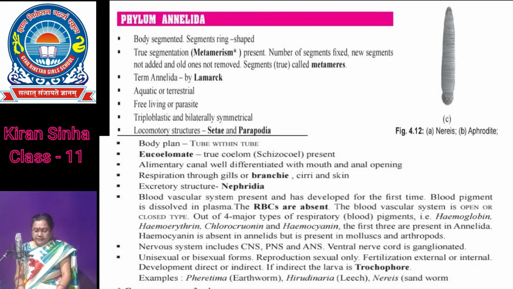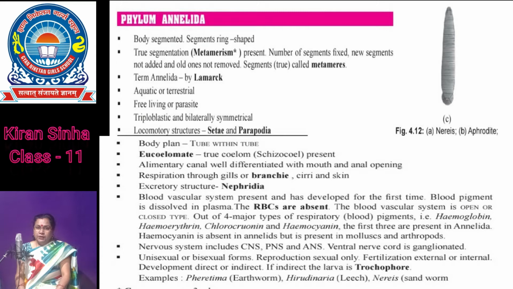Body of annelids is metamerically segmented, that is, body surface is distinctly marked with many segments which are called metameres. The body has true coelom, they are eucoelomate. Body wall possesses longitudinal and circular muscles which help in locomotion.